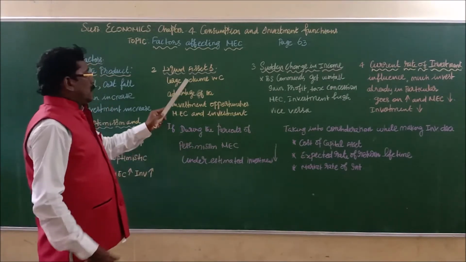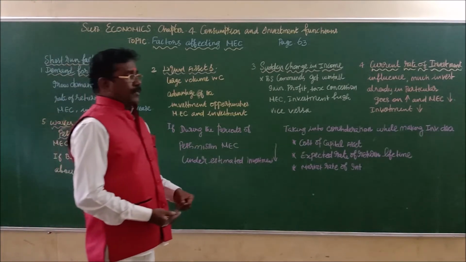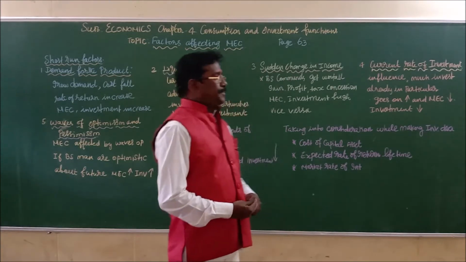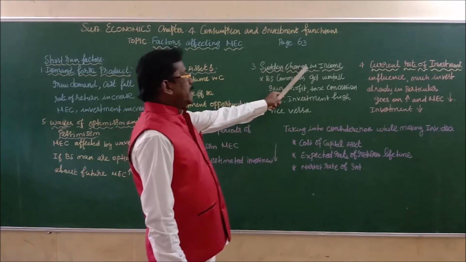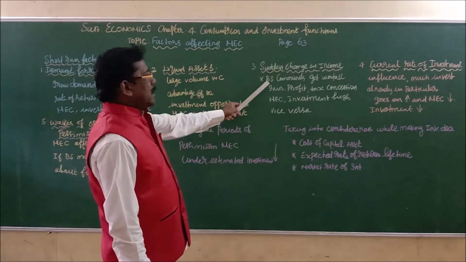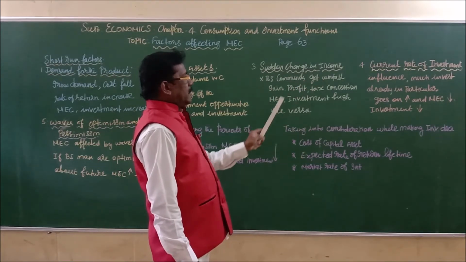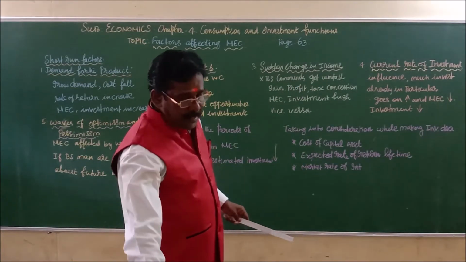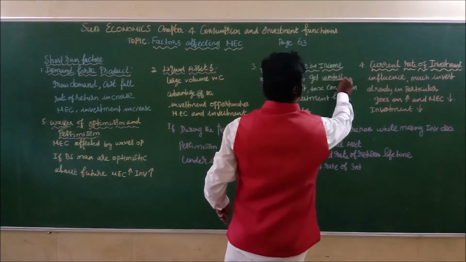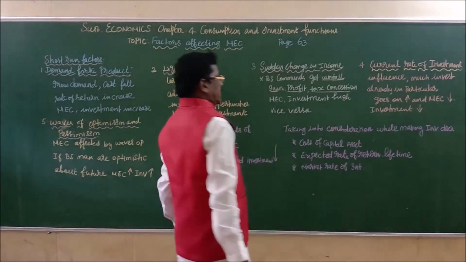Otherwise, if the volume of liquid assets is very low, there are fewer business opportunities, MEC will decline and investment will also be very low. Then the third factor: sudden change in the income of the businessman. The business community gets a sudden windfall gain or profit, or tax concession from the government.